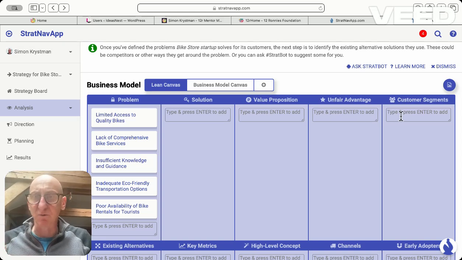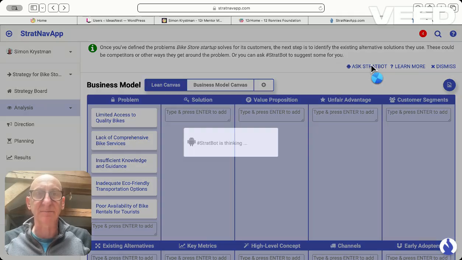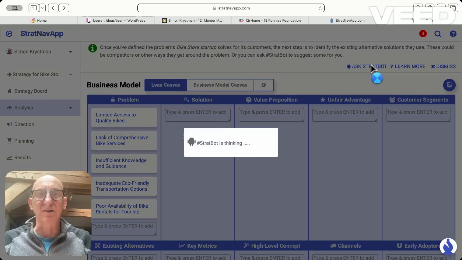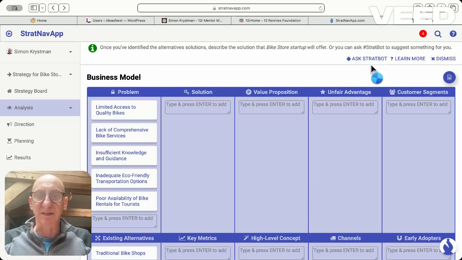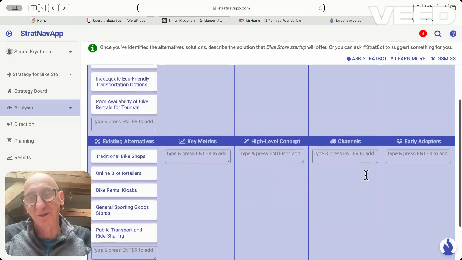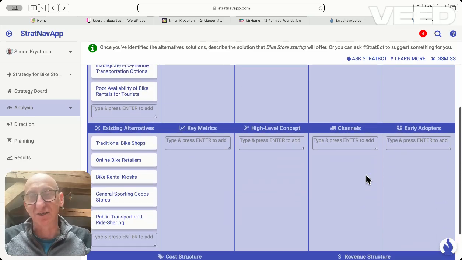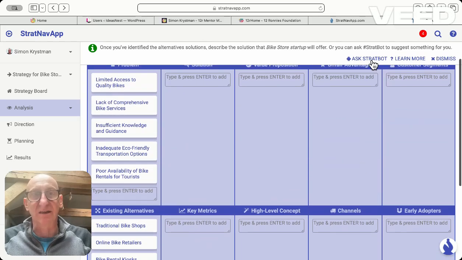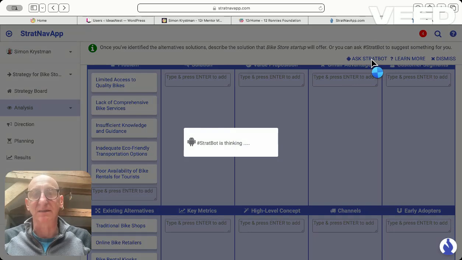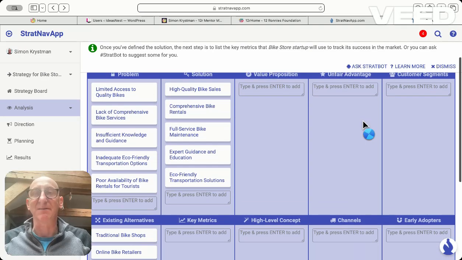But let's say it's important to me, this is my problem, but who are my customer segments here? So click in the customer segments part of it. It already knows the problem that I've outlined, and if I add to them, it'll take that into account with the customer segments. But here I'll go away and ask my Stratbot, my generative AI now, to start thinking about the customer segments. Actually, it's filled in, first of all, existing alternatives. And I can play with that, ask the Stratbot the next thing. It'll come into whatever it thinks is the next segment. My solution: high quality bike sales, comprehensive bike rentals.